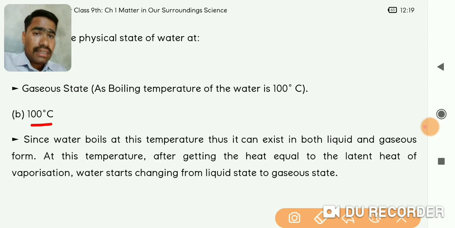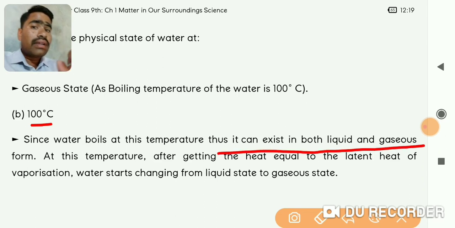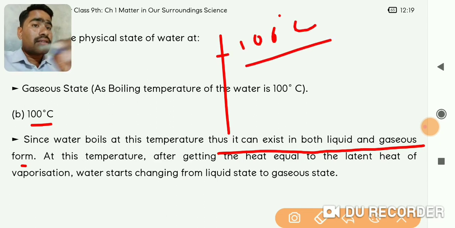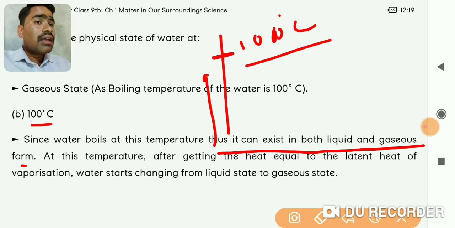Since water boils at 100 degrees, it can exist in both liquid and gaseous form. At this temperature, water starts boiling. It doesn't mean that all the water boils at 100. Suppose this is a thermometer and here is 100 degrees Celsius, so temperature rises as we heat. It doesn't mean that as soon as you reach 100 degrees Celsius, the entire water disappears. It will not happen. When the temperature reaches 100 degrees Celsius, the water will start boiling.